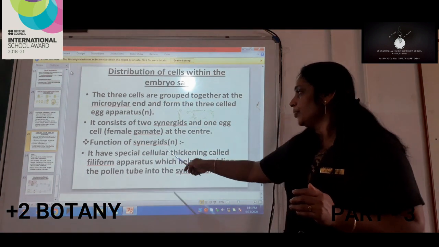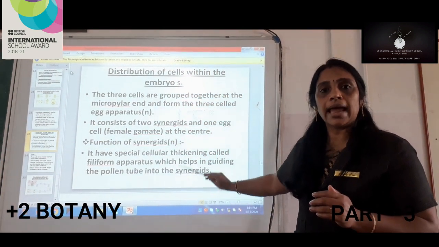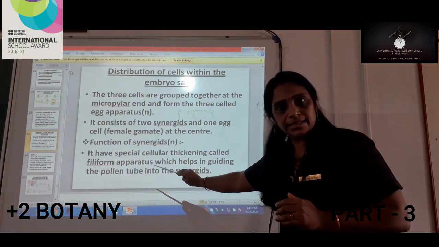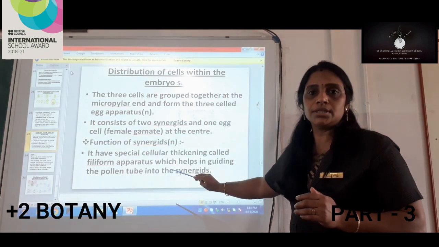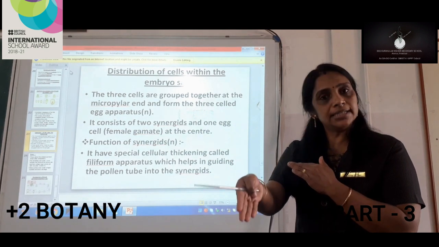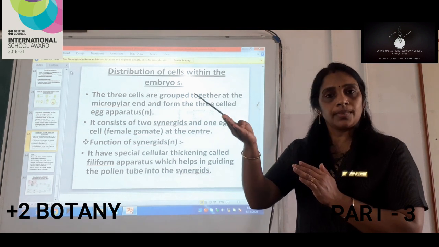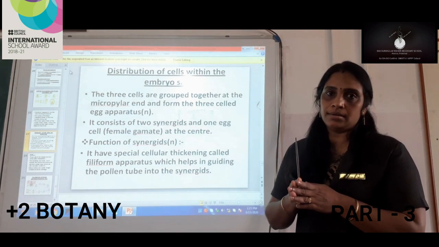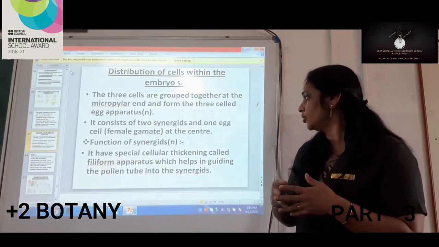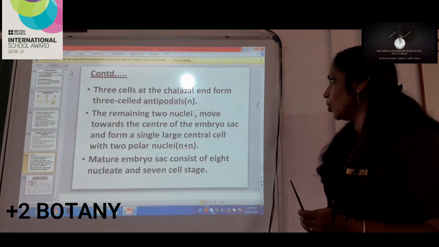So during that time, when this pollen tube reaches the embryo sac at the micropylar end, the synergid has a filiform apparatus, which is hair-like structures. These hair-like structures guide the pollen tube into the synergid so that the male gamete is able to be released inside the embryo sac where the egg cell is present for fusion. Understood, my dear children? So that is about the filiform apparatus, which is very important again.